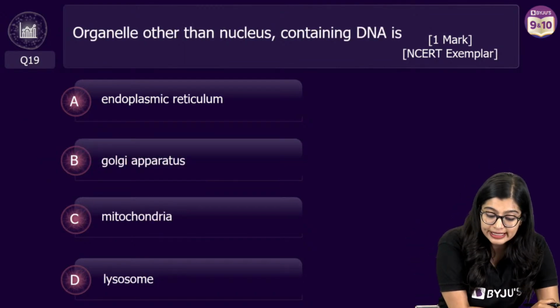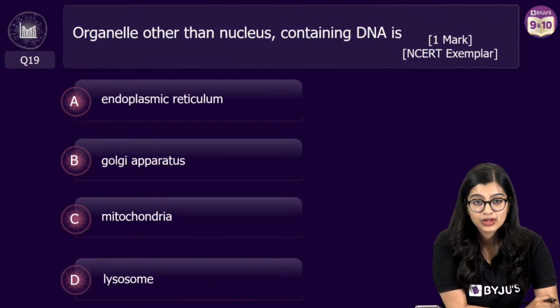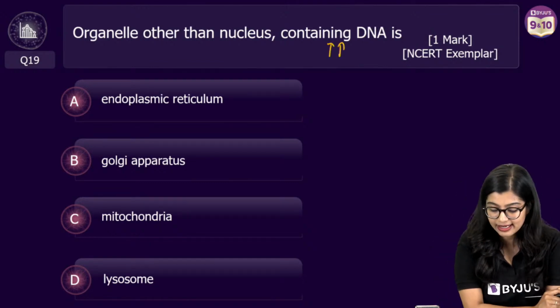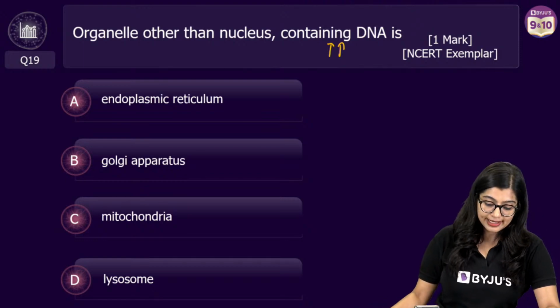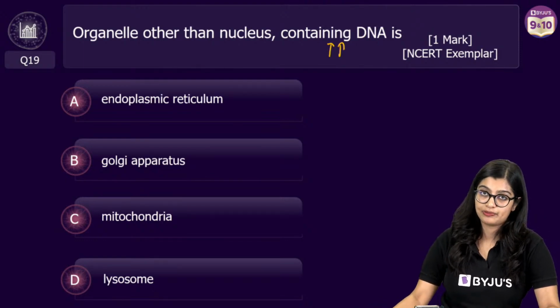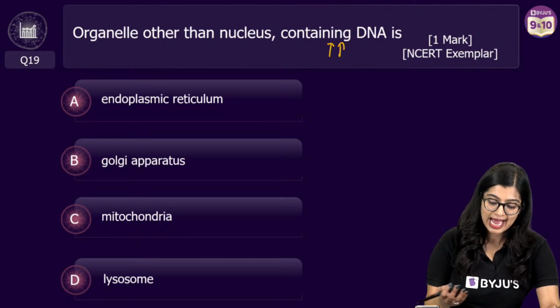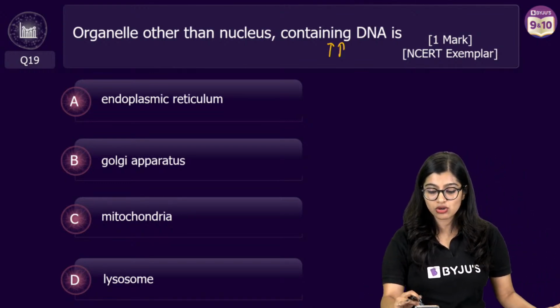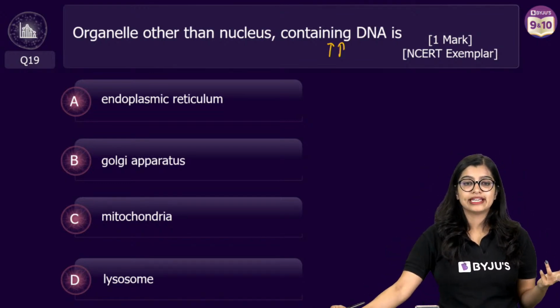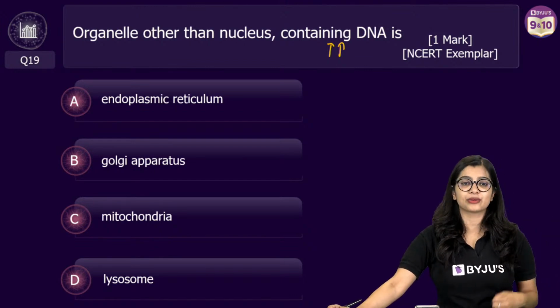Organelle other than the nucleus, which has DNA in it. Is it ER, Golgi, mitochondria, lysosome? Which other cell organelle has DNA? Now this is so easy. Easy peasy. All of you can close your eyes and you can sleep.